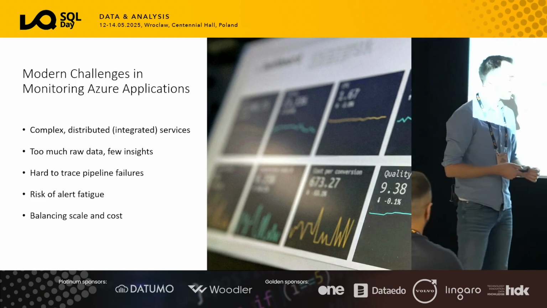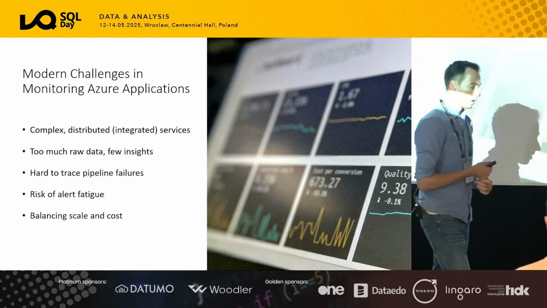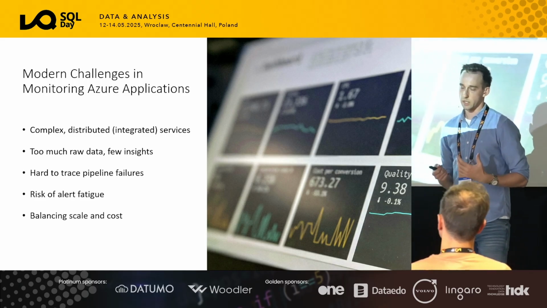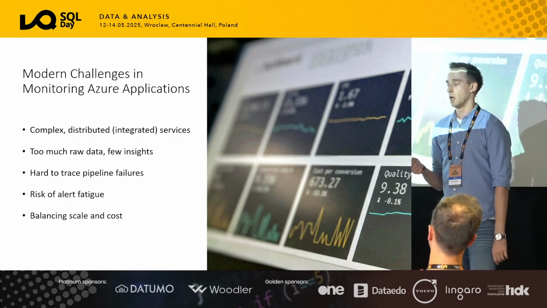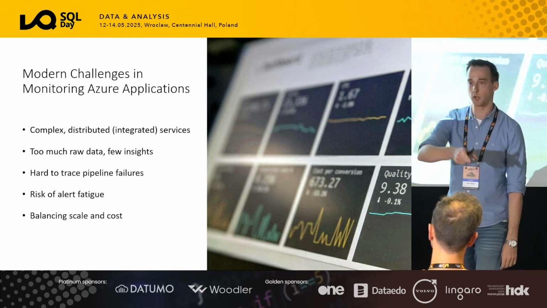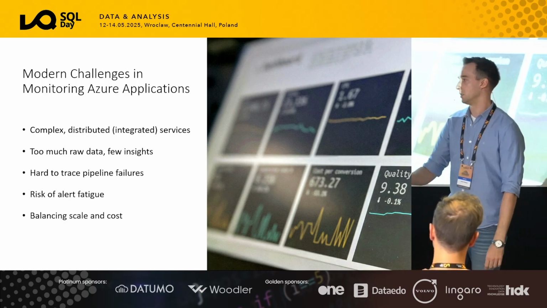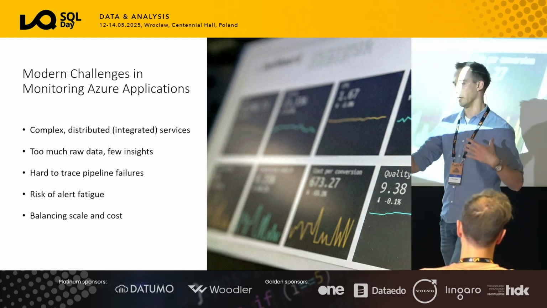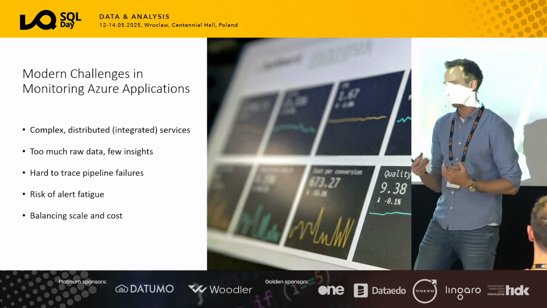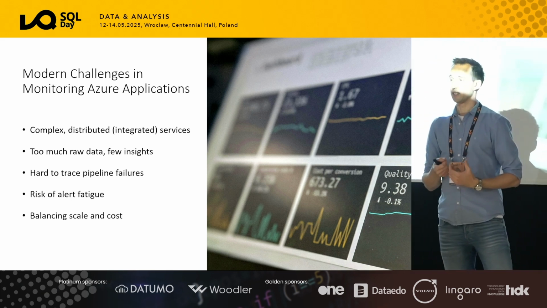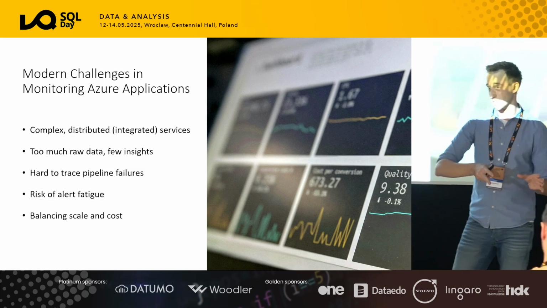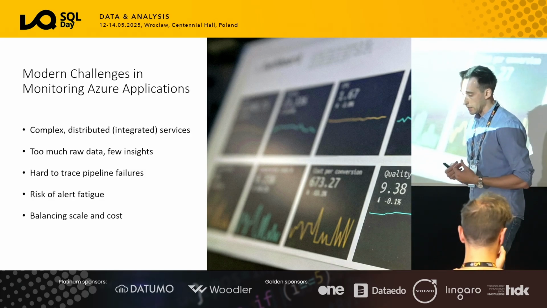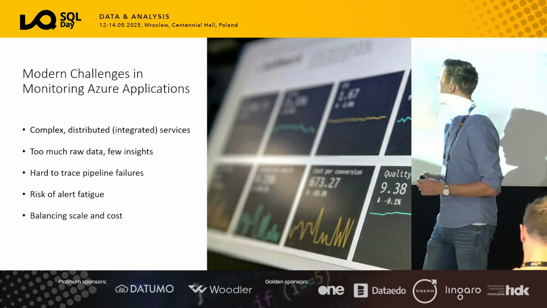Good. So let's have a look at observability and monitoring. What are the traditional problems that we have, especially working with a distributed team? When I say distributed team and distributed applications, there's one team with Azure Functions, there's one team with Logic Apps, there's another team with a database, and then somewhere in the middle, we've got this Data Factory integration. Typically, we have not too much end-to-end view there. It's difficult to see where the process has started and where we see the problems. So really providing those insights on observability is quite important, I think.